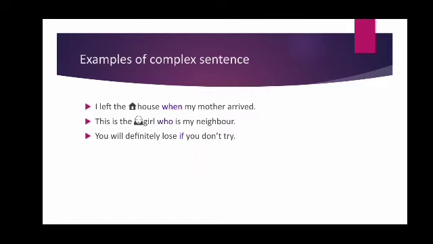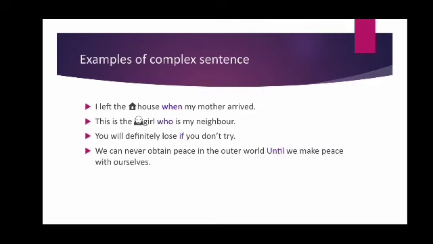You will definitely lose if you don't try. We can see the independent clause and the dependent clause, both are joined by if. The same here, we can never obtain peace in the outer world until we make peace with ourselves.